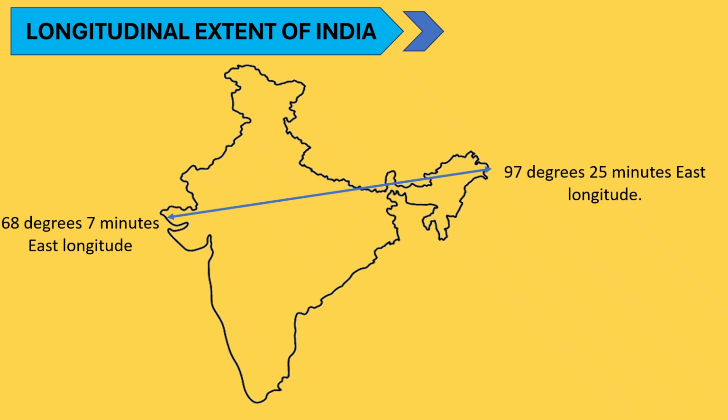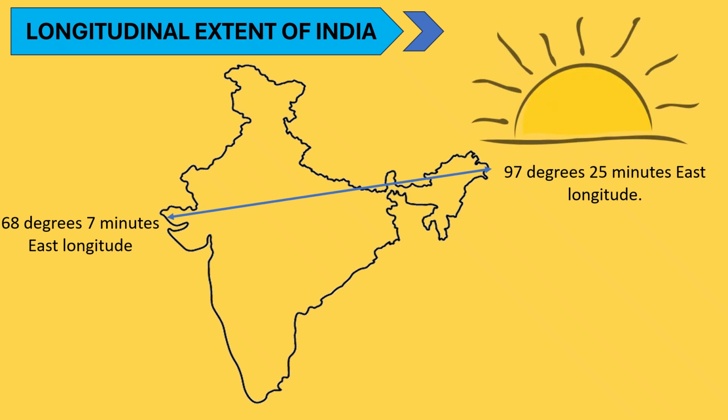Longitudinal extent of India. India extends from 68 degrees 7 minutes east longitude up to 97 degrees 25 minutes east longitude. India stretches widely from west to east. Because of this east-west extent, there is a difference in the local time. The sun rises earlier in eastern India than in western India. For example, in Arunachal Pradesh, sunrise occurs much earlier than in Gujarat, and there is almost a difference of about 2 hours. To avoid confusion, India follows one standard time.